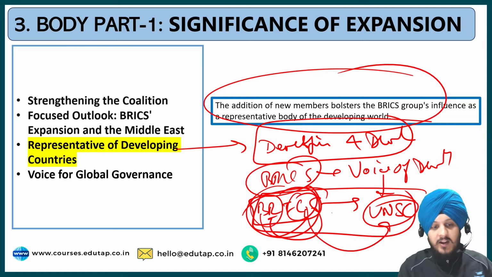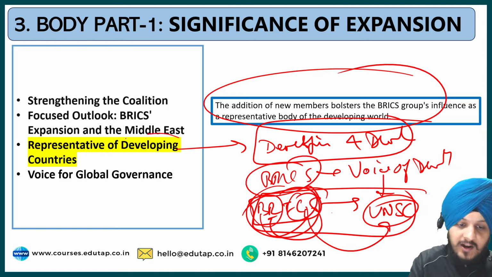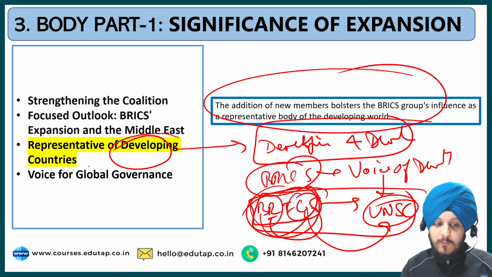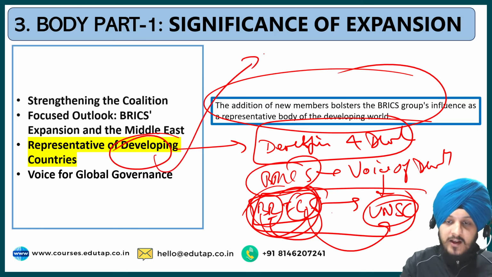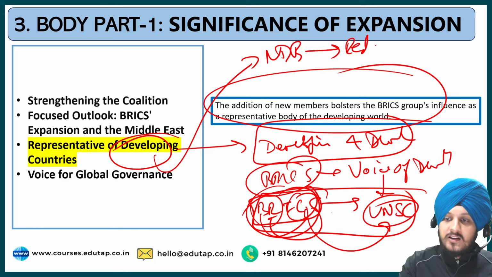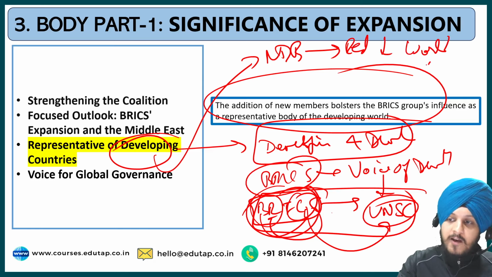But just to give you an idea about how you can write this point regarding BRICS as a voice of the developing countries, how BRICS institutions such as the New Development Bank act as a method of reducing the reliance on the traditional multilateral banks such as the World Bank, etc.